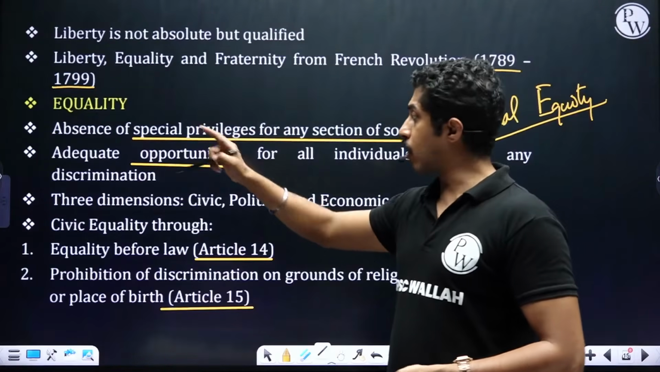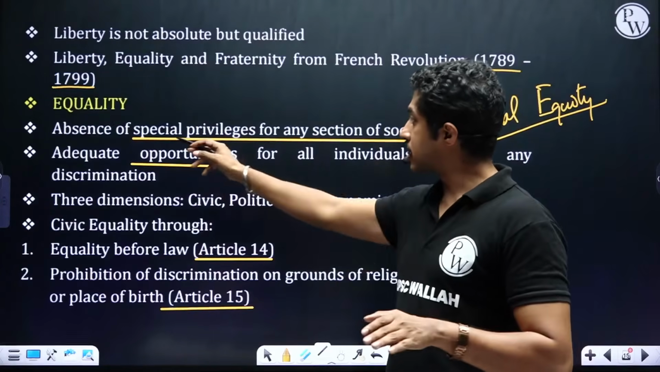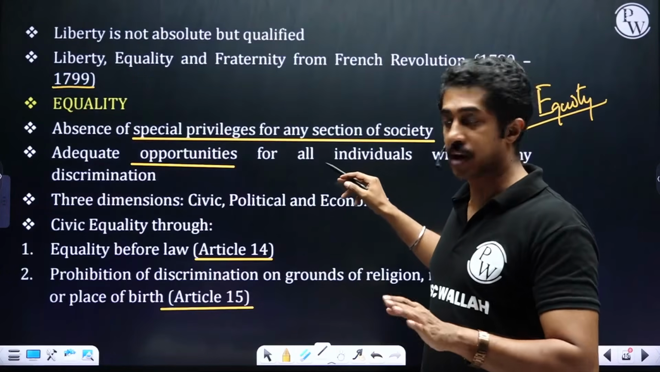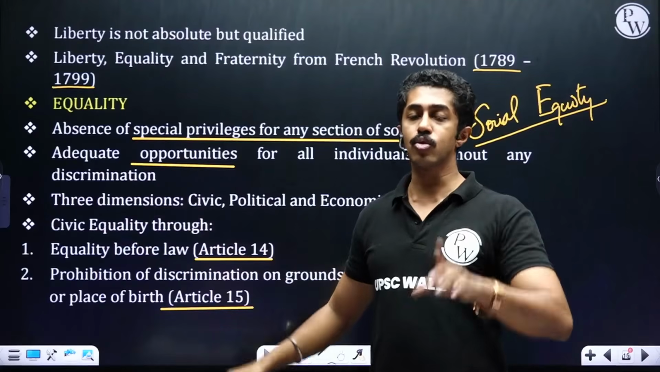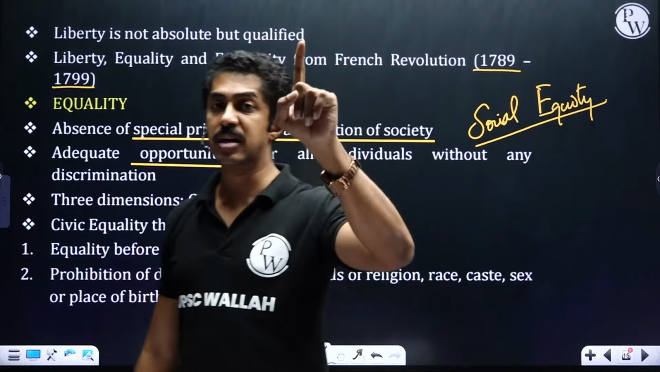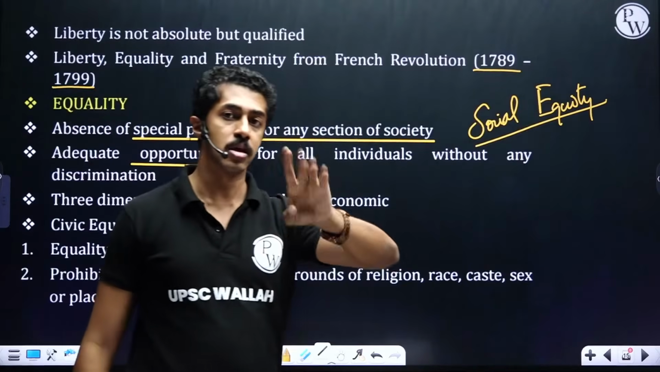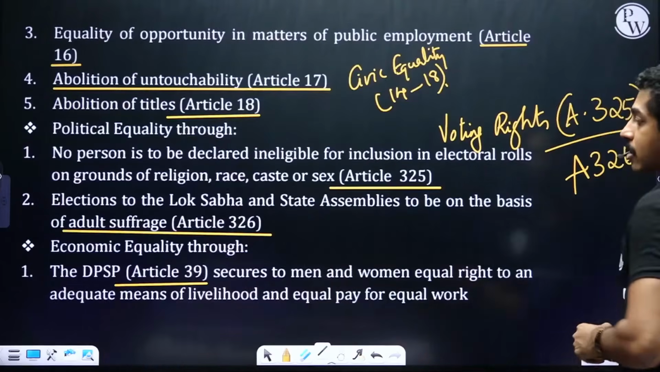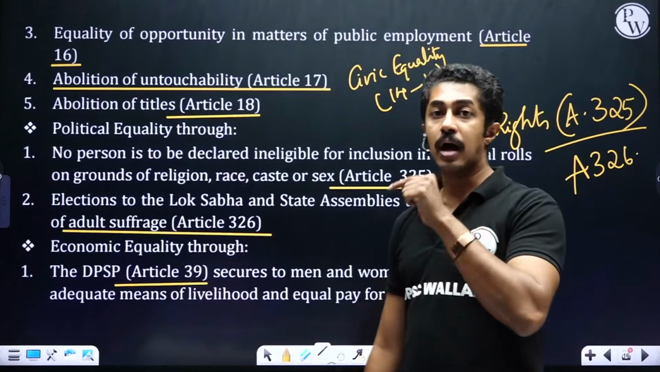Equality. Equality, when we say there is, what is it? No special privileges for anyone. Civic equality through Article 14 to 18, fundamental rights. Political equality through Article 325 and Article 326. Alright. Then economic equality through the DPSP, Article 39.